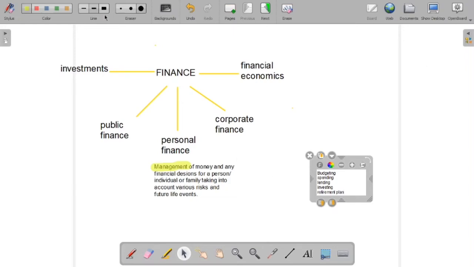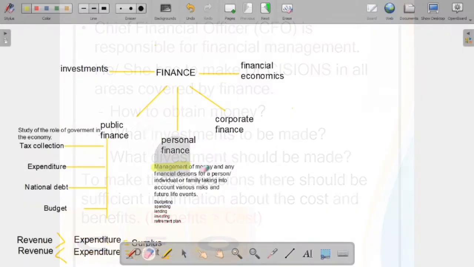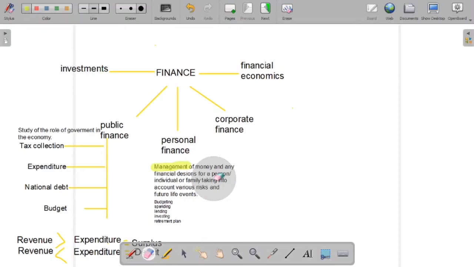So okay, moving on to public finance, it's all about the government's role in the economy, right? How the government is managing its finance on behalf of its people, in large the economy. I have just put up these little things on this whiteboard for you to note down if you wish.